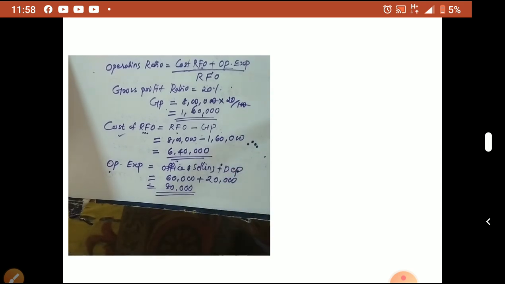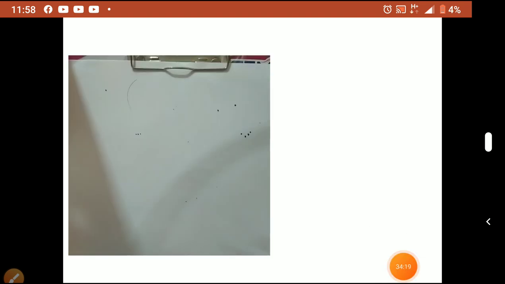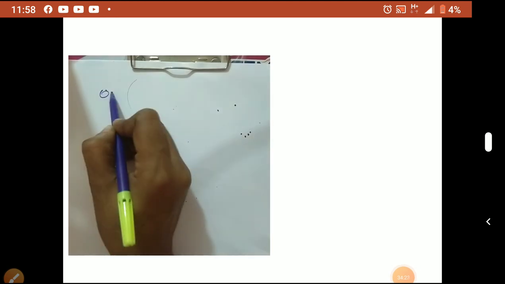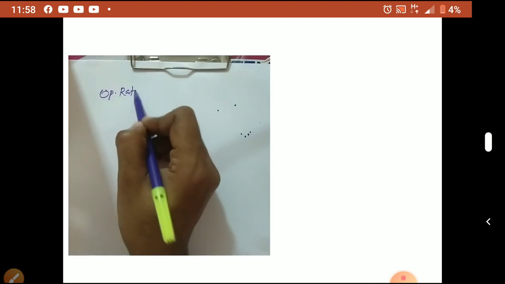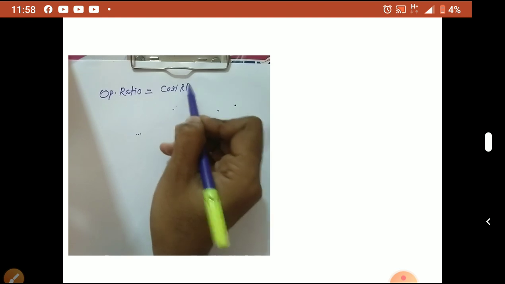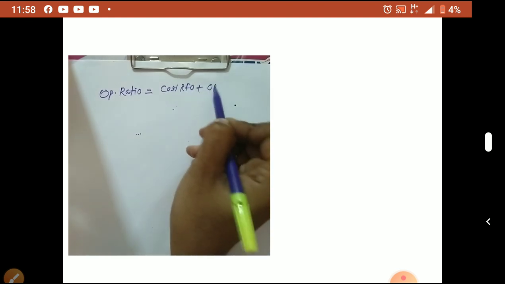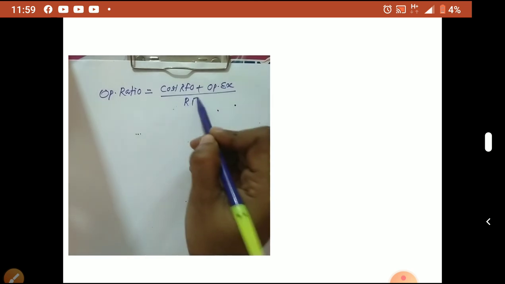Now we will calculate the ratio. Operating ratio is equal to cost RFO plus operating expense divided by RFO.